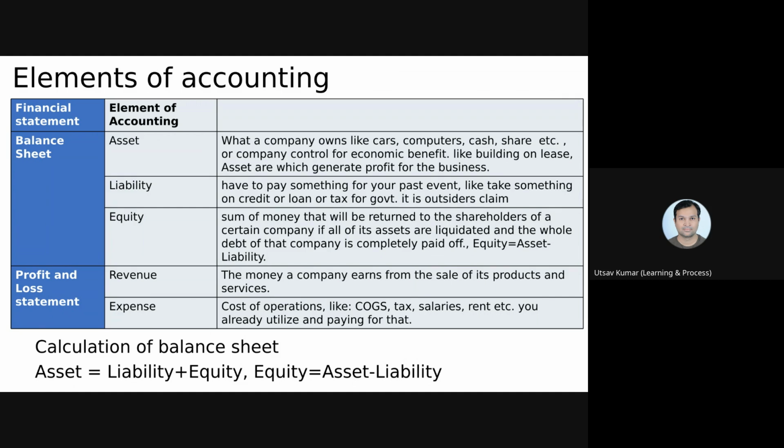The first category is called asset. Assets are the company's property. Whatever the company owns is considered an asset. An asset can be a current asset or a non-current asset. Let me give an example.